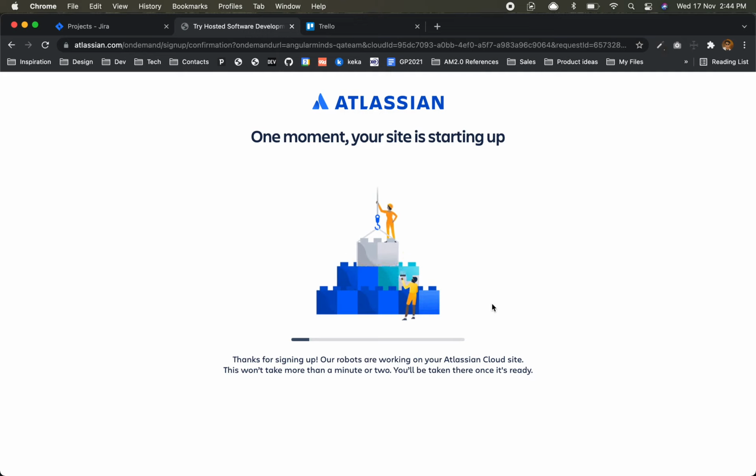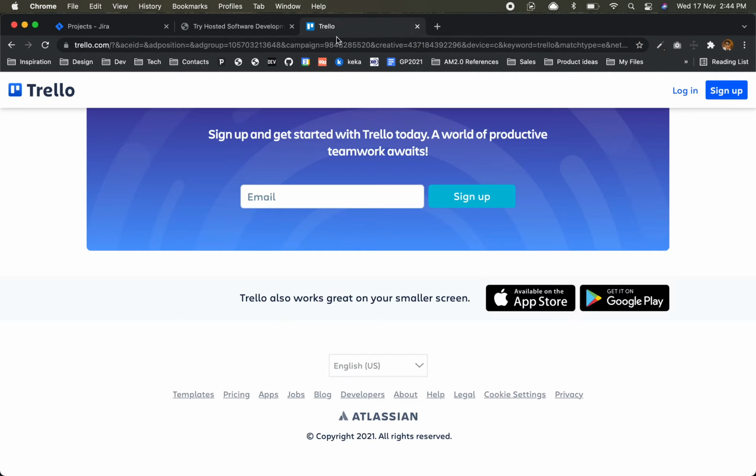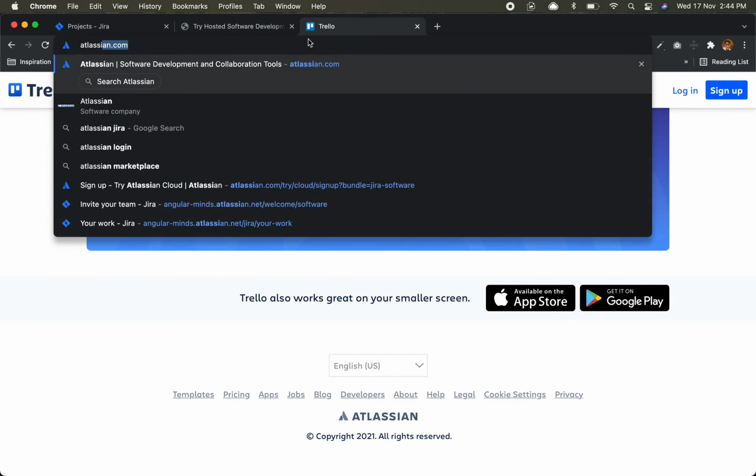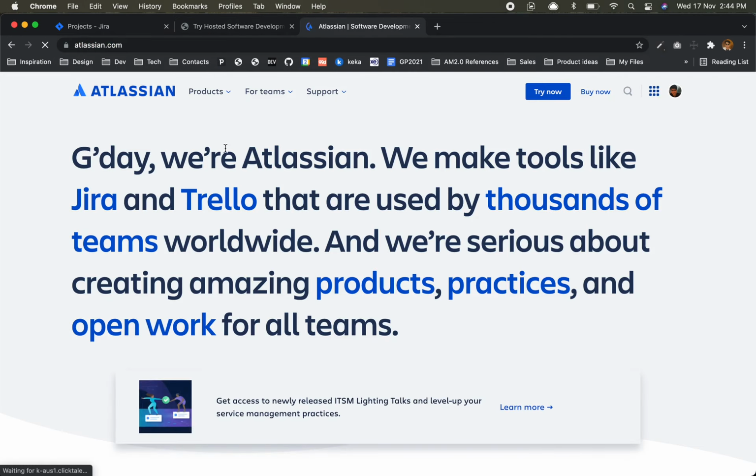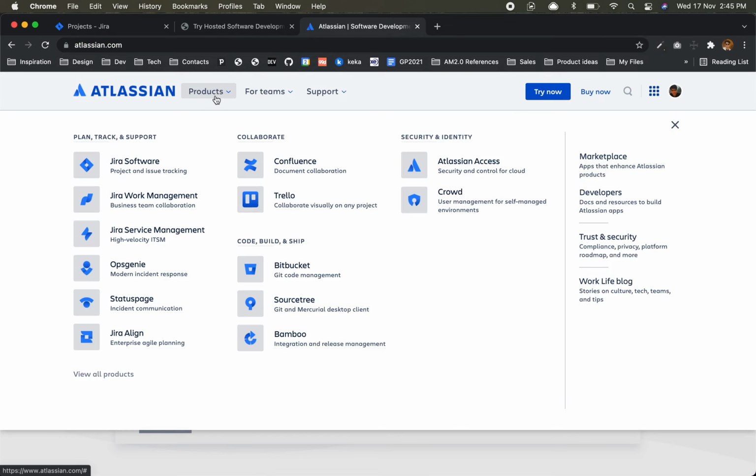This is very important to know: understand the Atlassian product range and their entire ecosystem, how it works. They have all these products which are used for project development for various purposes.